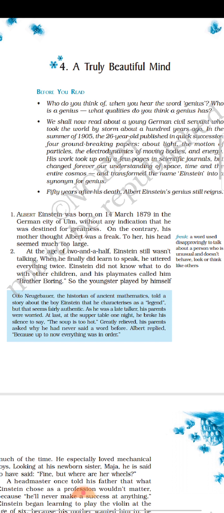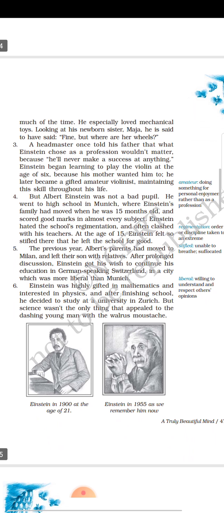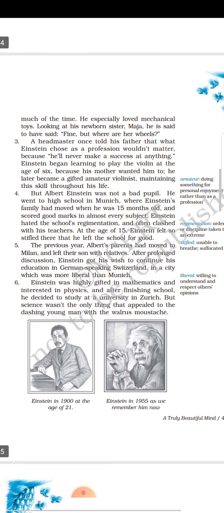Second paragraph. At the age of 2.5, Einstein still wasn't talking. When he finally did learn to speak, he uttered everything twice. Einstein did not know what to do with other children, and his playmates called him rather boring. So, the youngster played by himself much of the time. He especially loved mechanical toys. Looking at his newborn sister, Maja, he is said to have said, "Fine, but where are her wheels?"